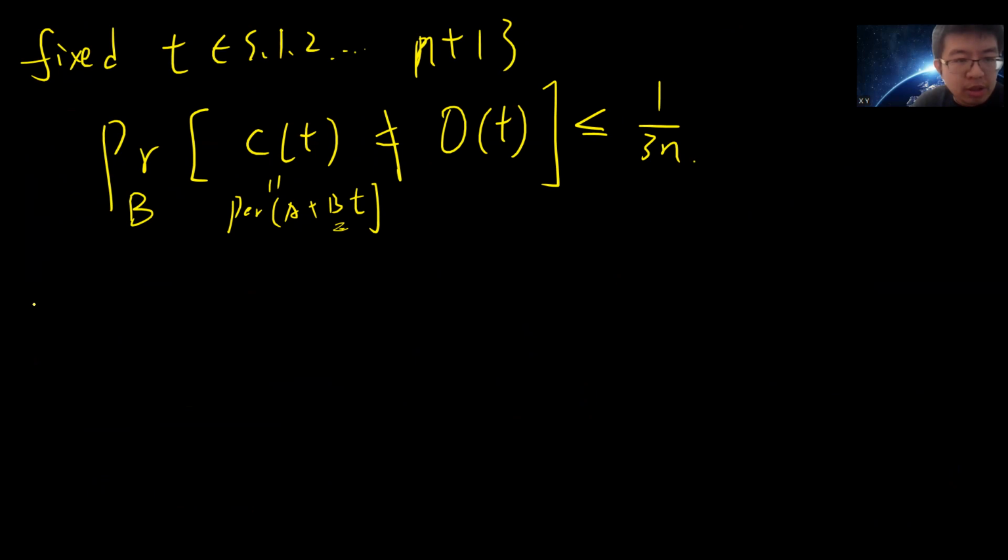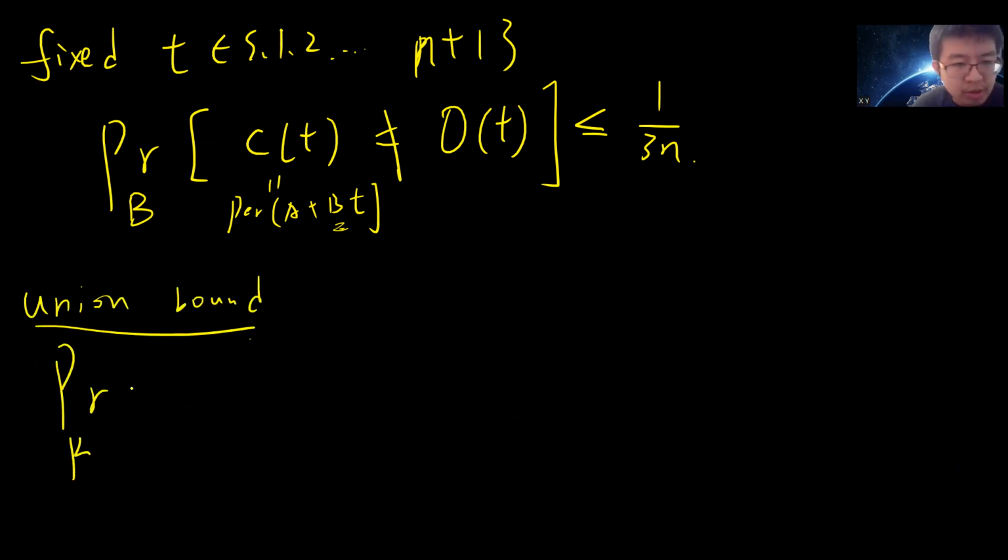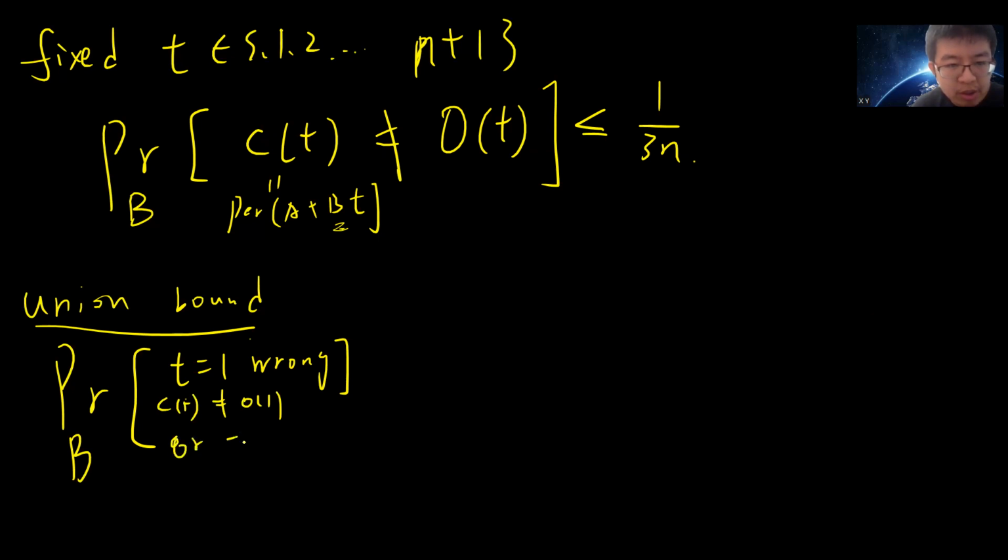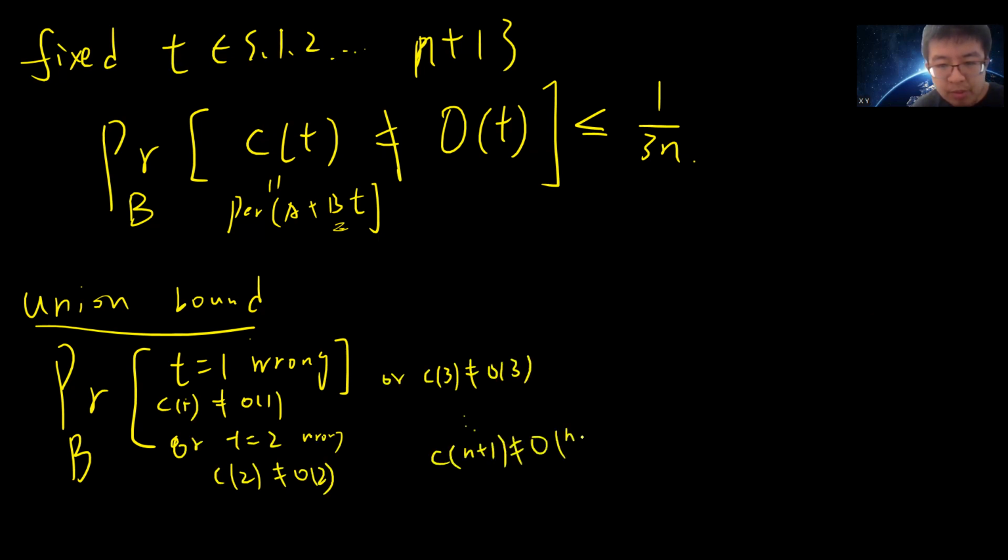That means I can use a union bound on the probability over B that T equals 1 is wrong, meaning C of 1 is different from O of 1, or T equals 2 is wrong, C of 2 different from O of 2, or C of 3 different from O of 3, up to C of n plus 1 different from O of n plus 1.